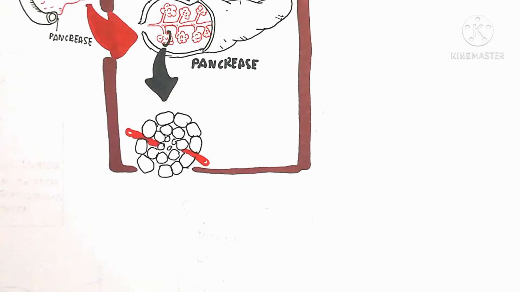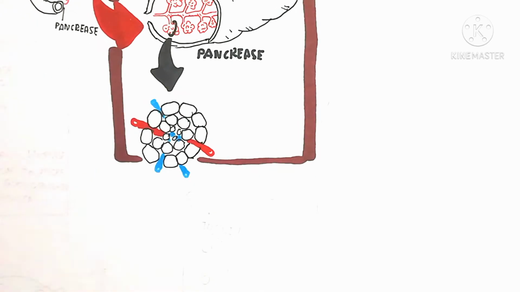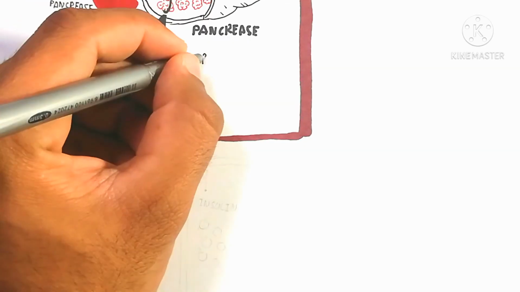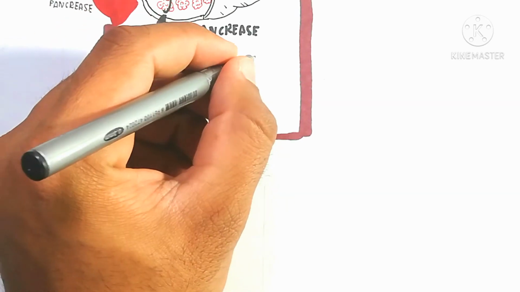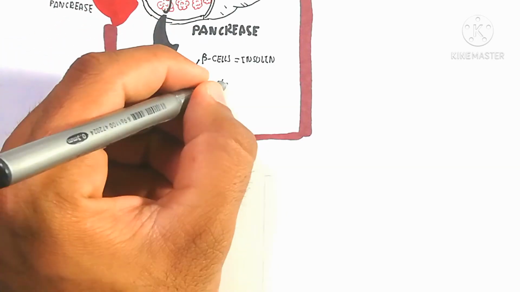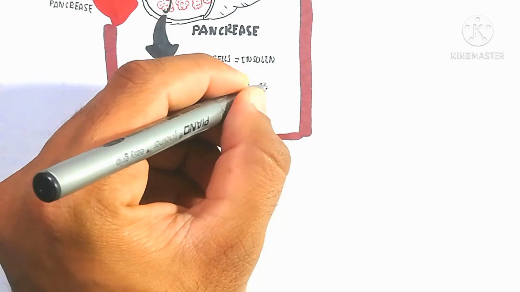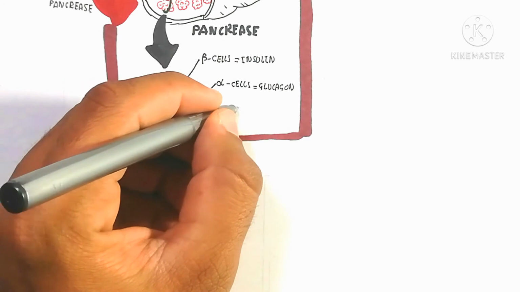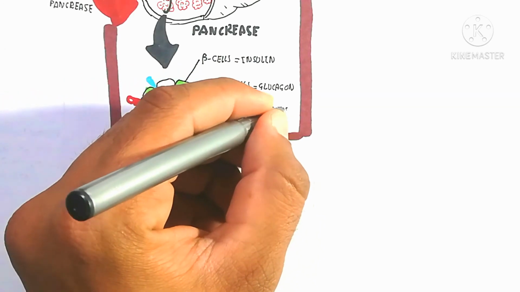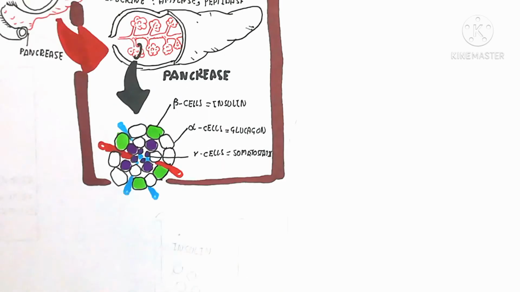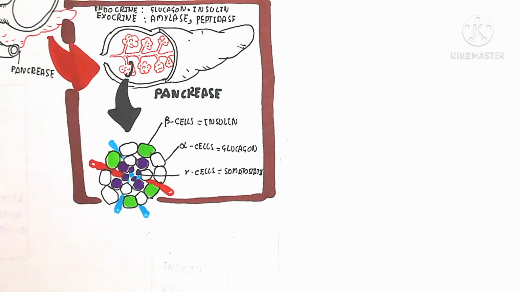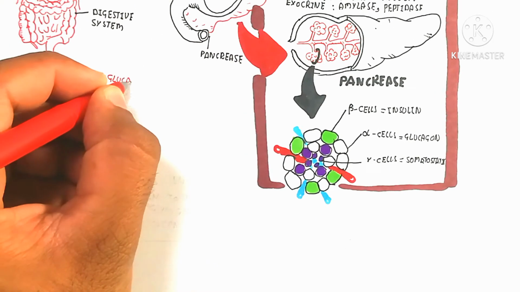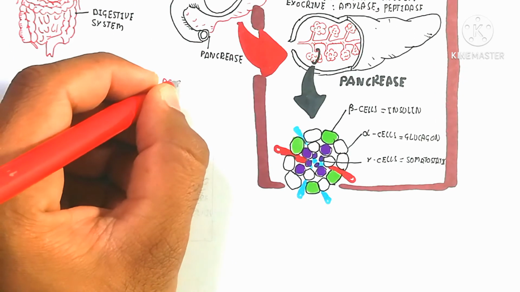So here is the pancreas, which contains the islets of Langerhans, which contain beta cells. Beta cells produce insulin, and alpha cells produce glucagon. The green color shows the beta cells, and the alpha cells, which produce glucagon, are shown in white. The delta cells produce somatostatin, which is used for growth. That is why it is a very important gland for anabolic and catabolic activity.